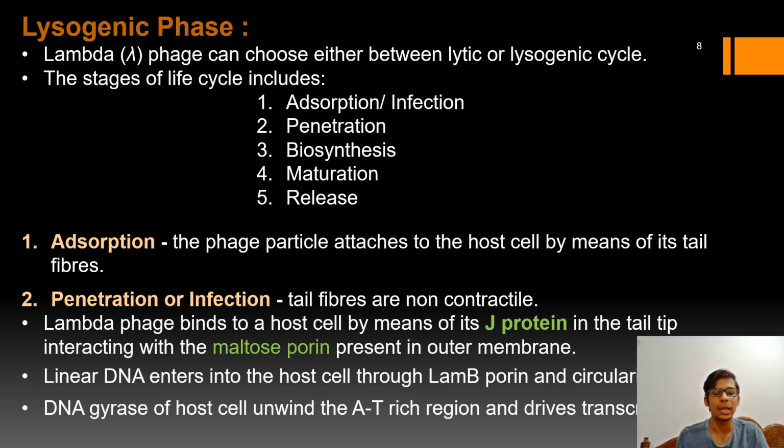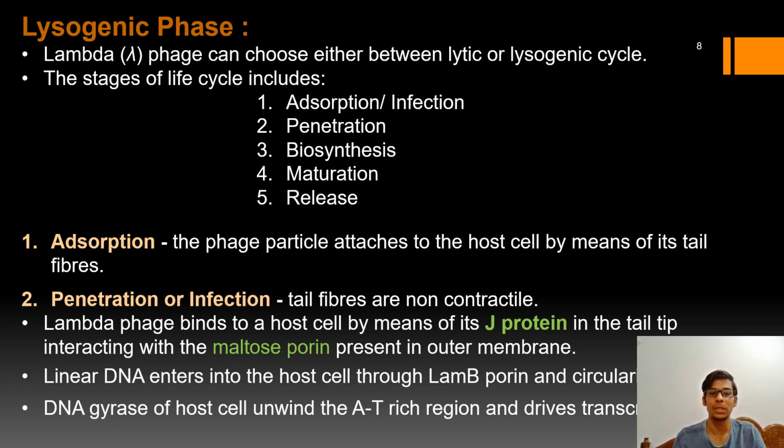So next is the penetration or infection. Here, the tail fibers of lambda phage are non-contractile. Non-contractile in the sense it cannot force its DNA to inject into the bacterial cell. So that is why it uses another way to invade the host cell by interacting tail fibers with a specific pore on the outer membrane of the host cell.